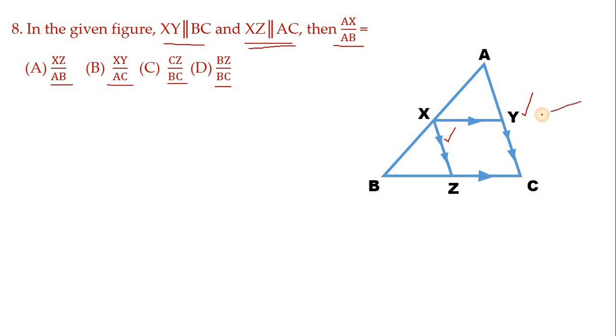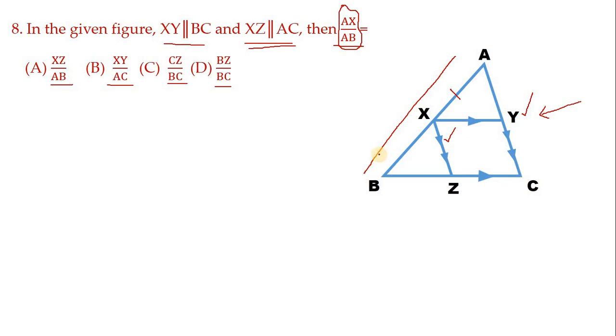Now view the figure in this direction, and now which concept we have to use, that is very important. See, look at here, AX by AB. So AX by AB, where it is, this is AX and AB means this full.